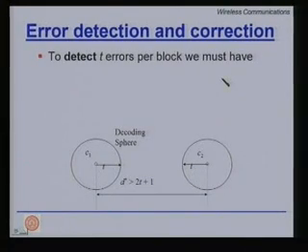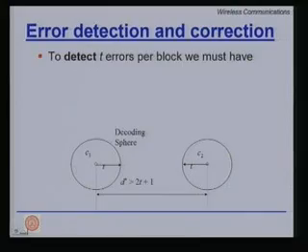Now, let us come to the objective for which the error control codes were designed for: error detection and correction. So, the objective is first to see an error has happened at all or not, and then if you have detected that an error has happened, then can we correct it? If so, how many errors can we correct?